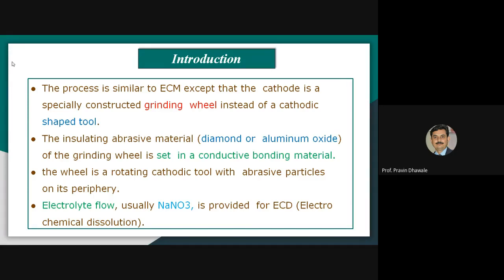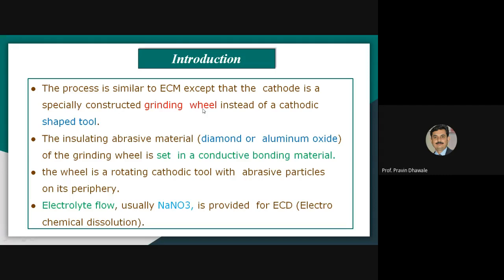When negative supply is applied to the electrode, that electrode acts as a cathode, also called a tool. In electrochemical machining, we use a form shaped tool, meaning a cathodic shaped tool, and that is replaced by a specially constructed grinding wheel.